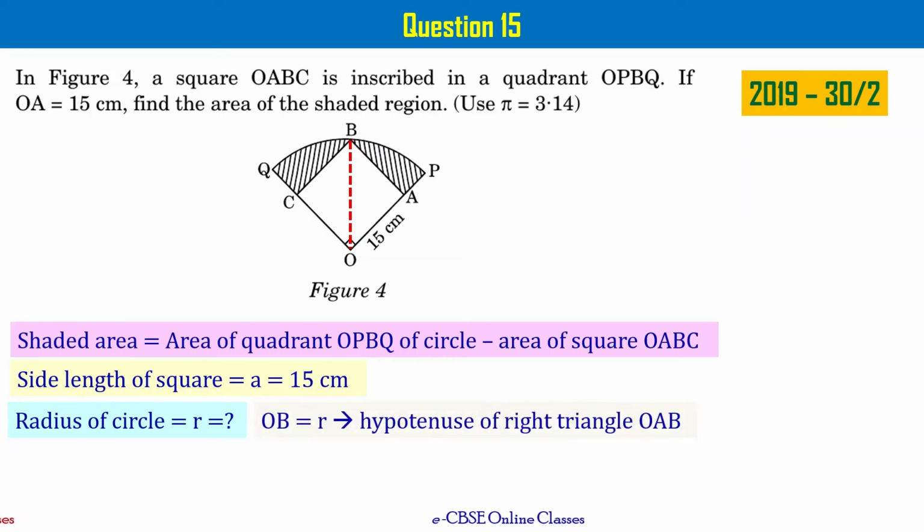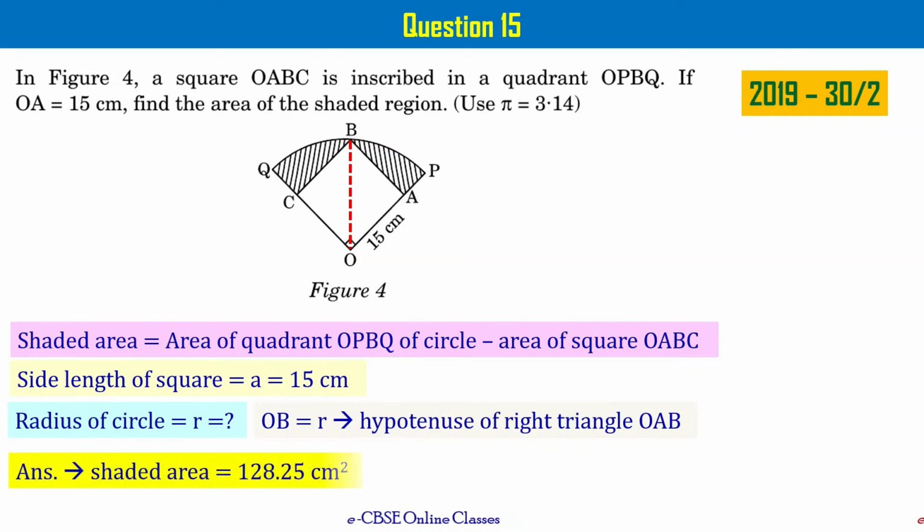Or if you consider, let's say triangle OAB, which is a right triangle, then line OB is the hypotenuse of the given right triangle, right? It means you can make use of Pythagoras theorem to get the value of OB from OA and AB values, right? When you do that and simplify it, you get the answer as shaded area equal to 128.25 centimeters square. Please solve this problem and verify whether your answer matches with the answer given here or not.